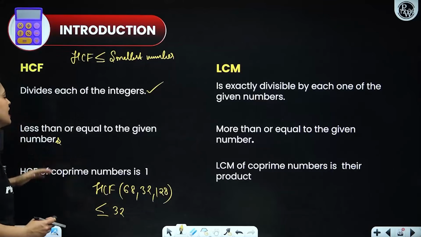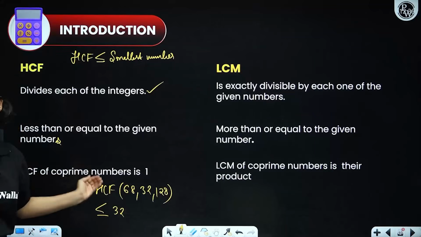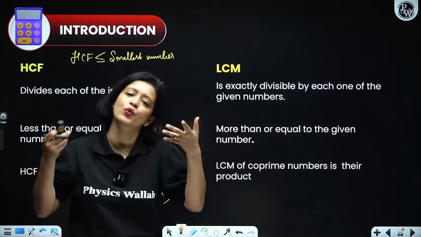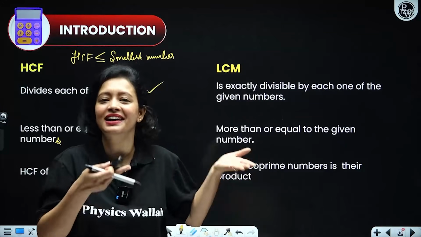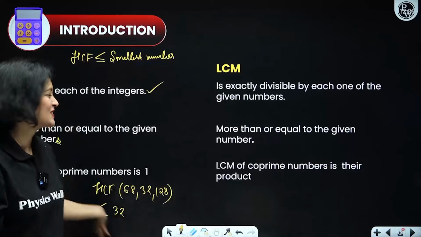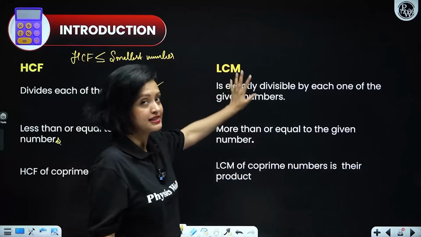Got it? Now, the HCF of co-prime numbers is 1. Co-prime numbers already have only one common factor, so that is their highest common factor. Yes. Now, let's come to LCM.